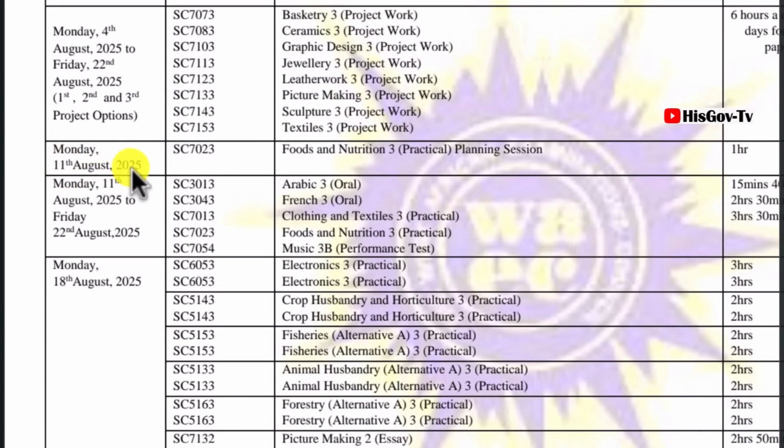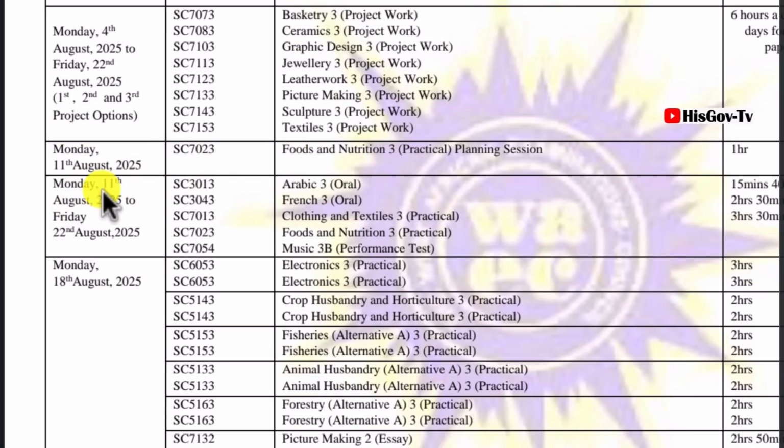Also on Monday, 11th of August 2025, we have food and nutrition. They are also doing their practicals and planning session as well, which is a 1 hour paper. 1 hour paper, of course. So that will be on Monday, food and nutrition.